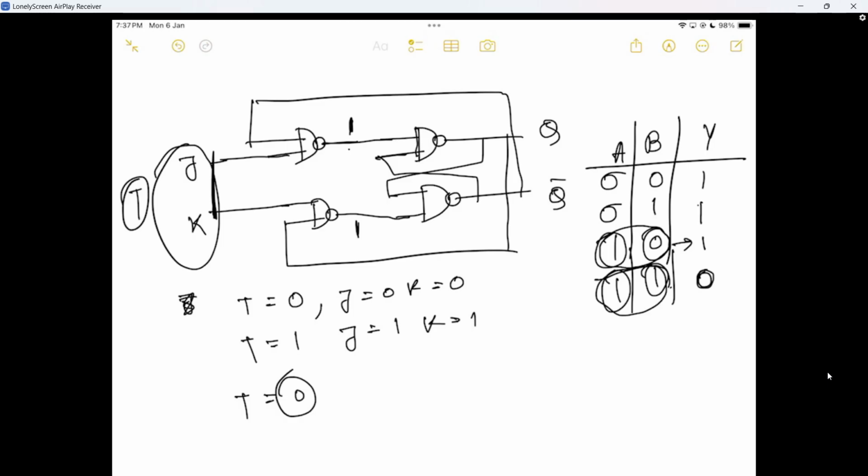So if I assume that my previous output Q is 0, obviously Q bar is 1. So this 0 goes to this like this way. So 0 and 1. What would be the output? Obviously 1. And this one goes to here. So 1 1.